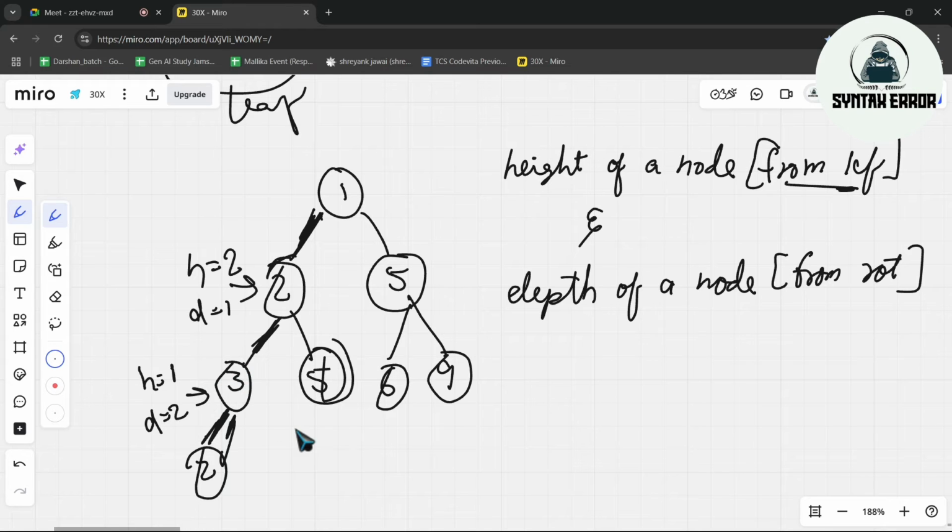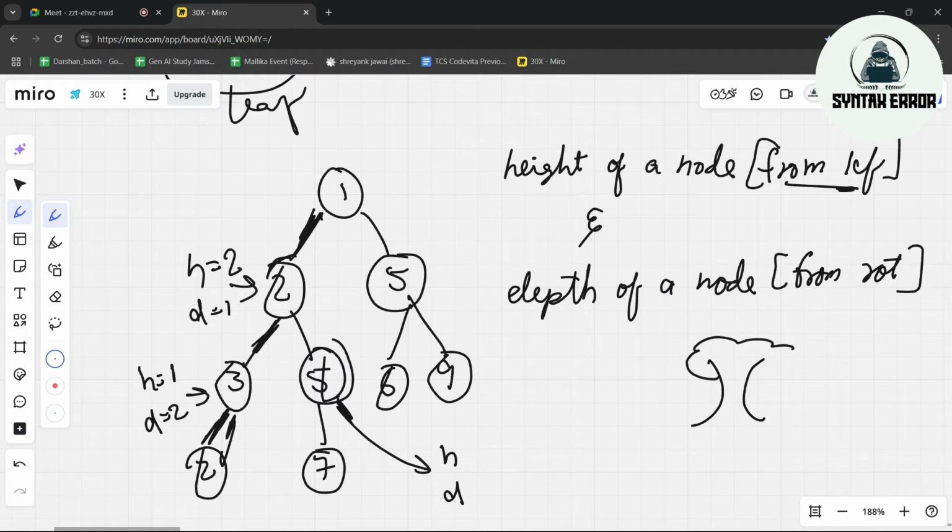Again, try to understand. I will show you the height and depth of 5. In simple words, if this is a tree, where will our roots be? The roots will be here.